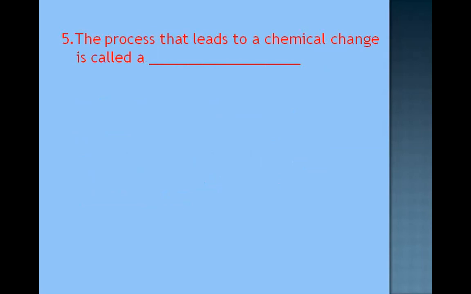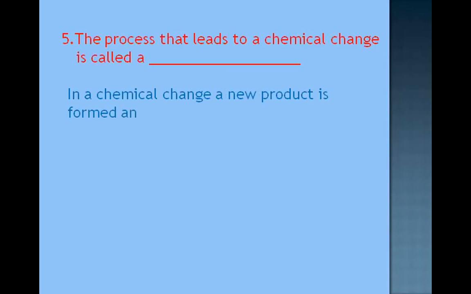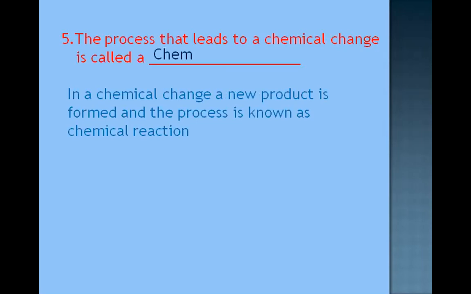You know this answer already, children. Just recollect, you have learned that in a chemical change, a new product is formed. This product, whatever is formed, has different characteristics compared with the reactant. And the process, whatever is happening here, we can call chemical reaction. So our answer is chemical reaction.